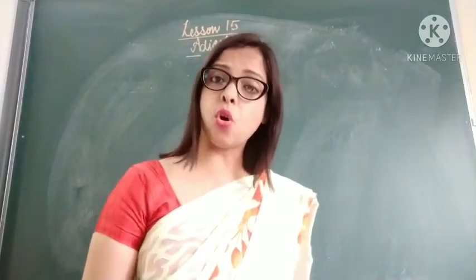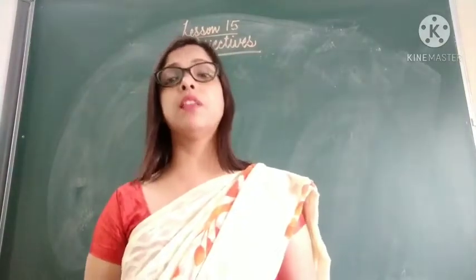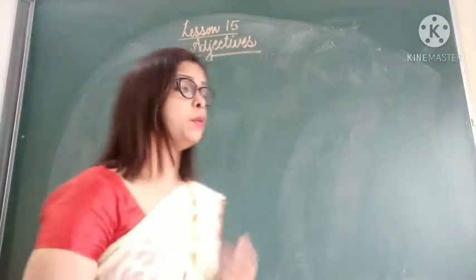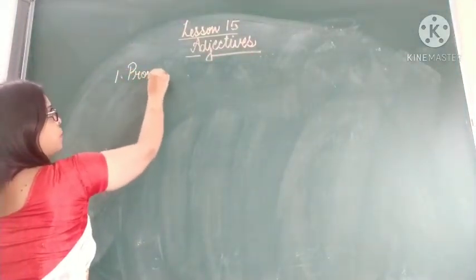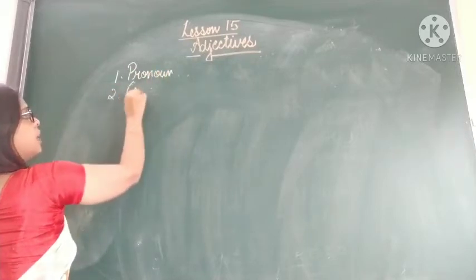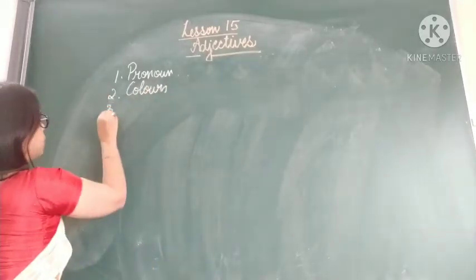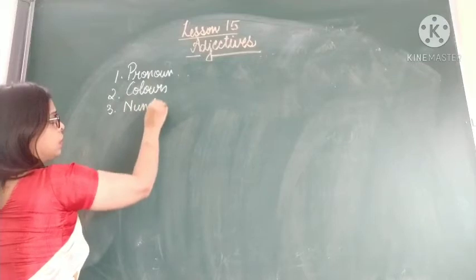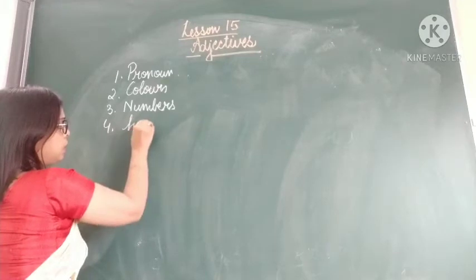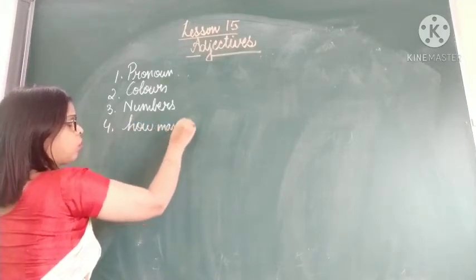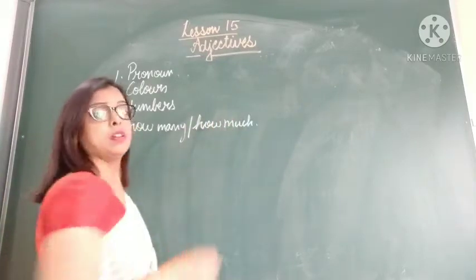Children, adjectives also tell us how many or how much of a particular thing is meant. Okay, first we have seen that adjectives can also describe pronouns. Second we have seen that colors can be used as adjectives. Third we have seen that numbers can be used as adjectives. Now we will see how many or how much of a particular thing is meant.